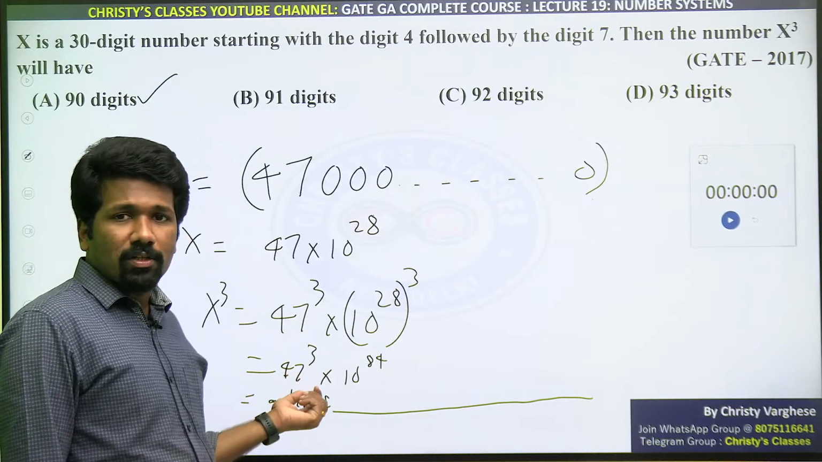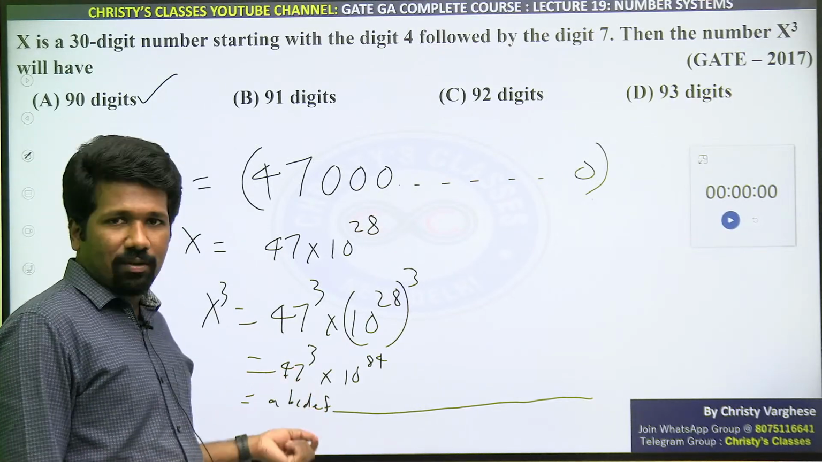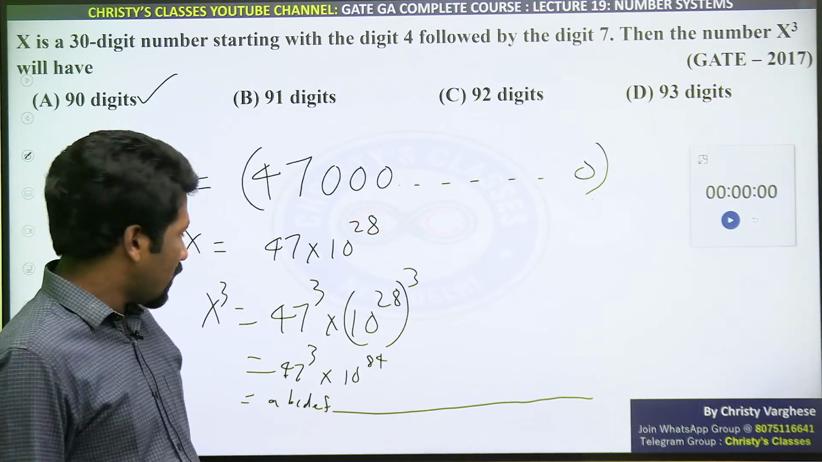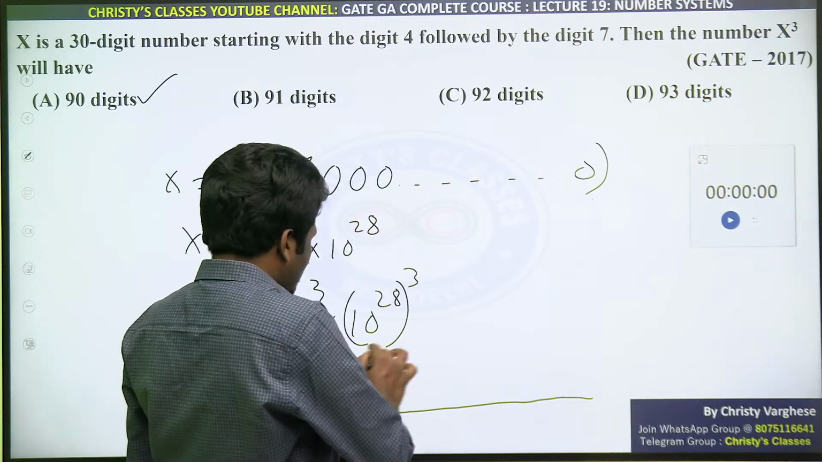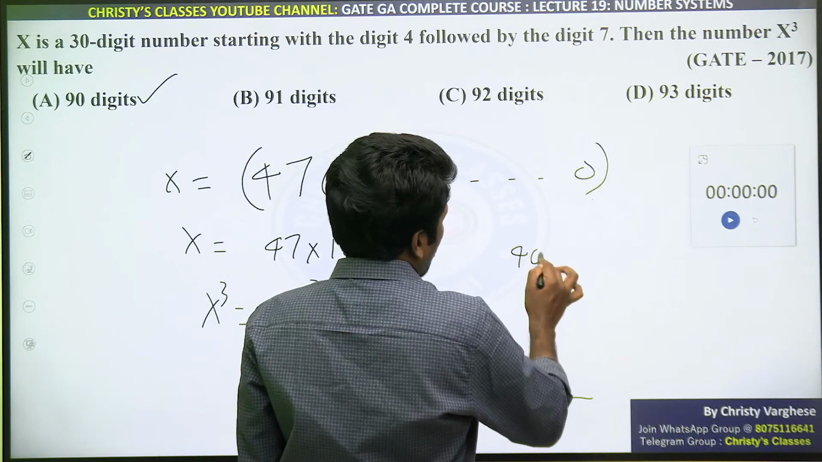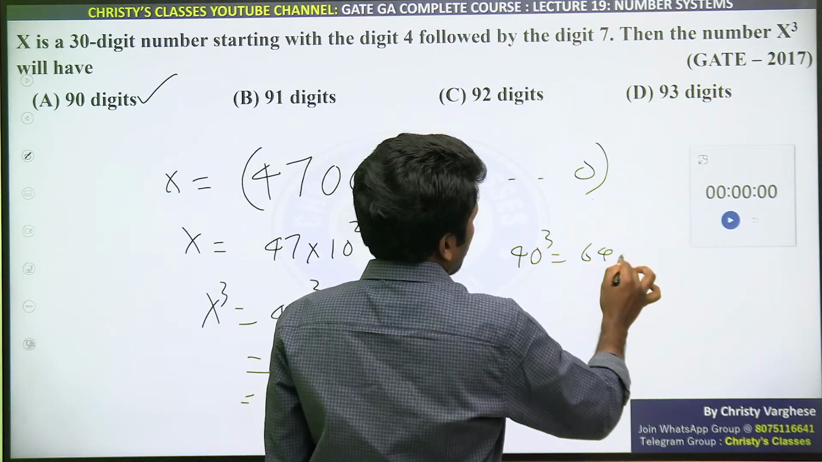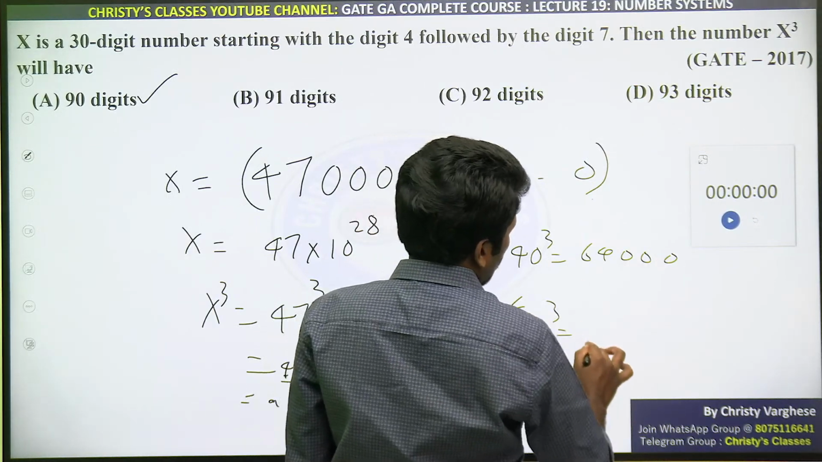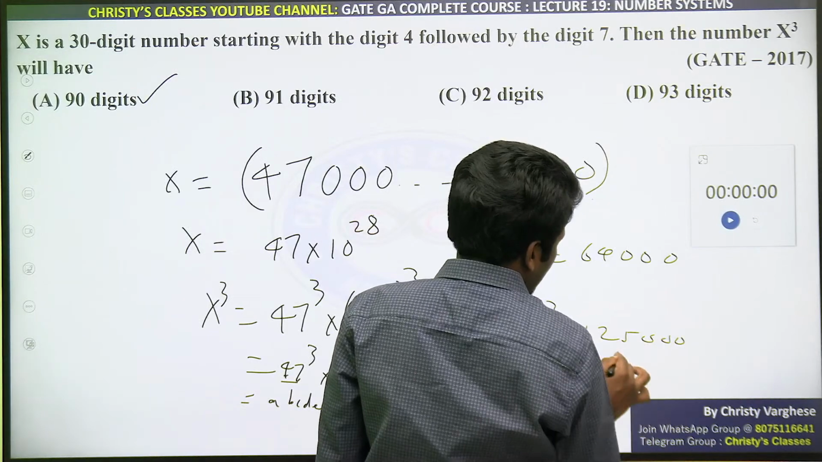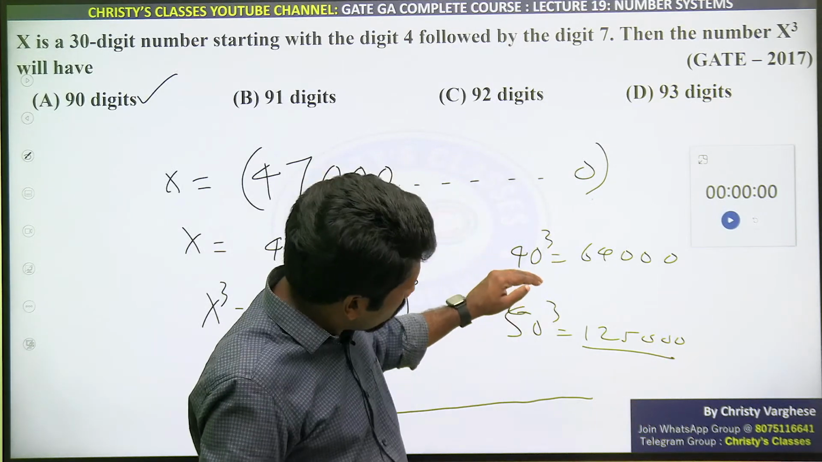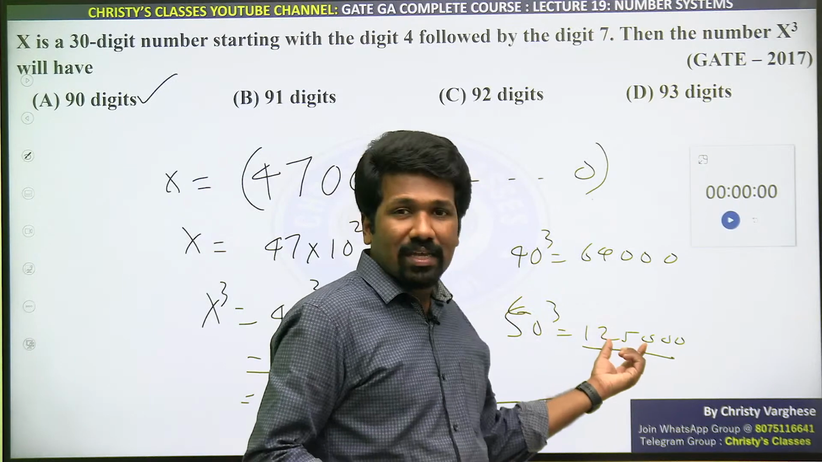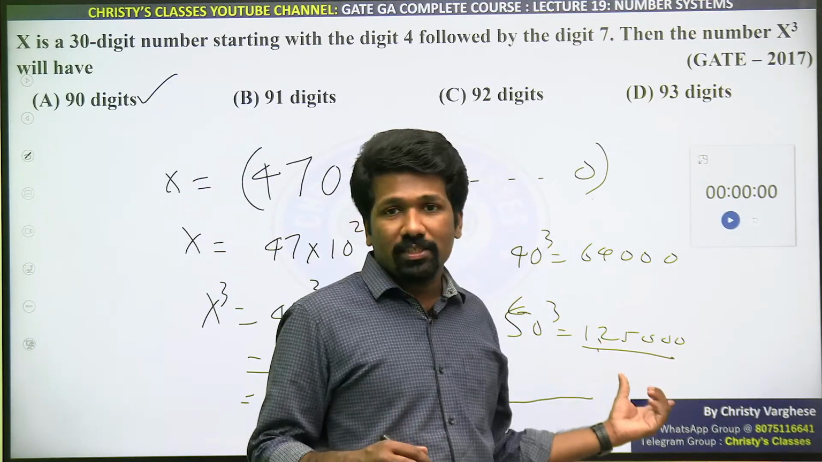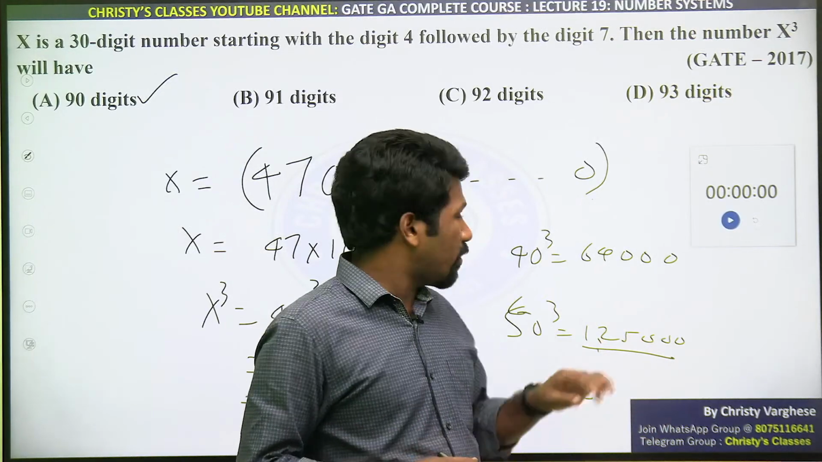Okay, one thing. If a virtual calculator was not available and you want to estimate this, you can do that estimation also. How can you do the estimation? Listen carefully. 47 cube, 40 cube will be 64,000. 50 cube will be 125,000. That is a 6 digit number. 47 cube is closer to 50 cube, so there is a high chance that it will be a 6 digit number itself. Are you getting the point? That way you can estimate.